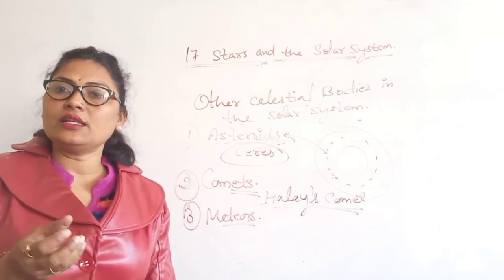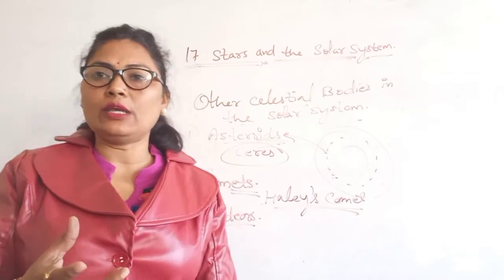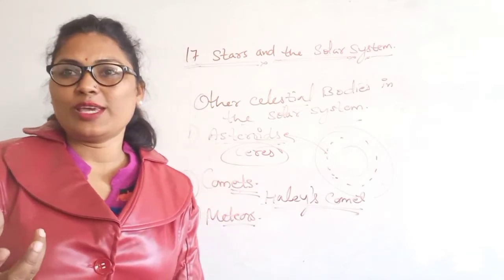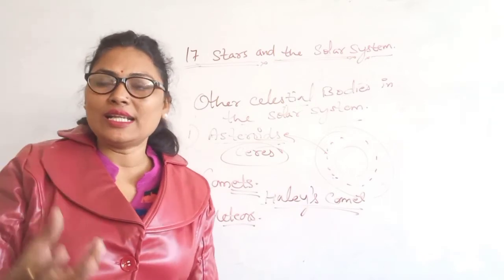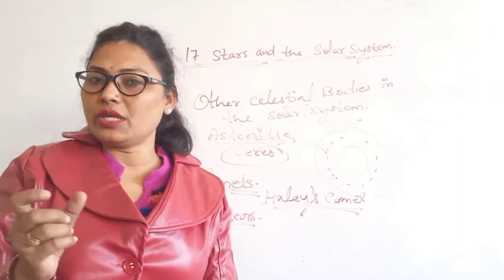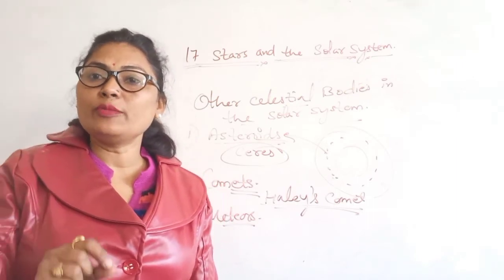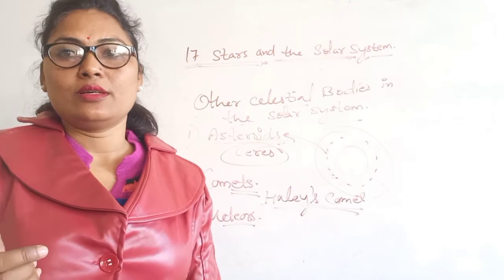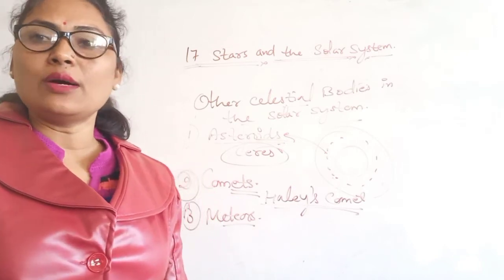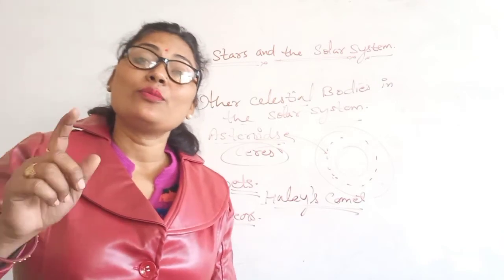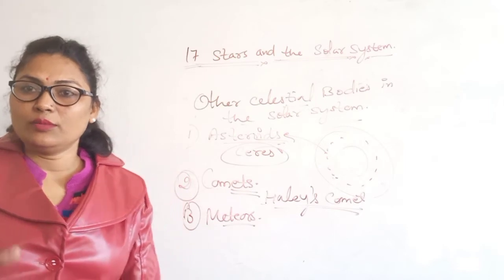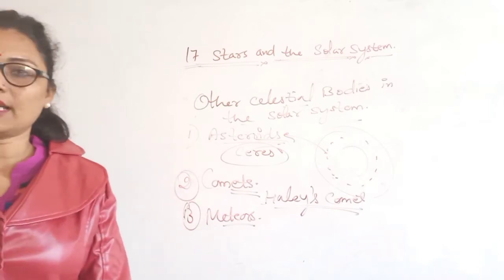The incidents of burning of meteors are commonly known as shooting stars. On a clear night you can see quite a few such shooting stars. When the size of a meteor is large, it may fall on the surface of the earth before getting burnt completely, and these are known as meteorites. Got it? So meteors and meteorites are like that.